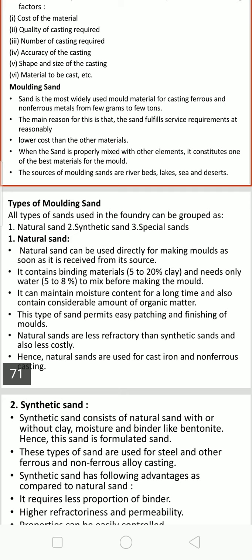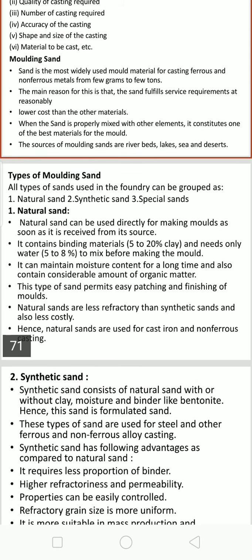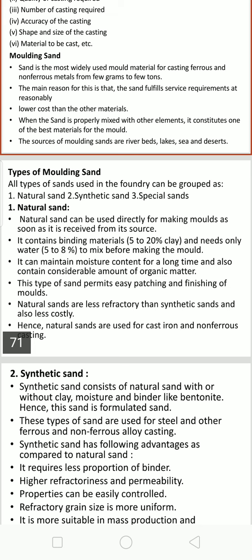When the sand is properly mixed with other elements, it constitutes one of the best materials for the mold. The sources of molding sands are riverbeds, lakes, seashore, and deserts. Sands normally available on the seashore or in the desert are suitable.